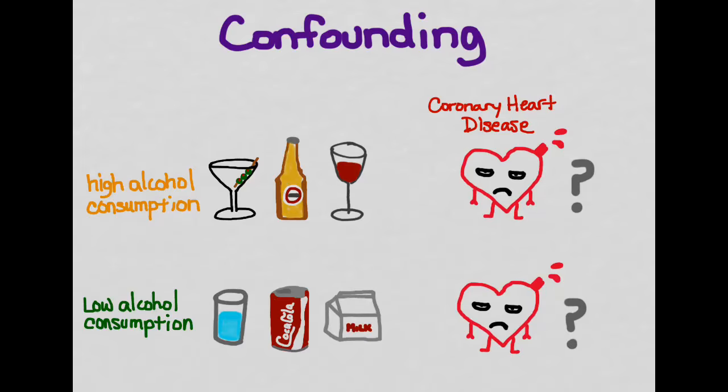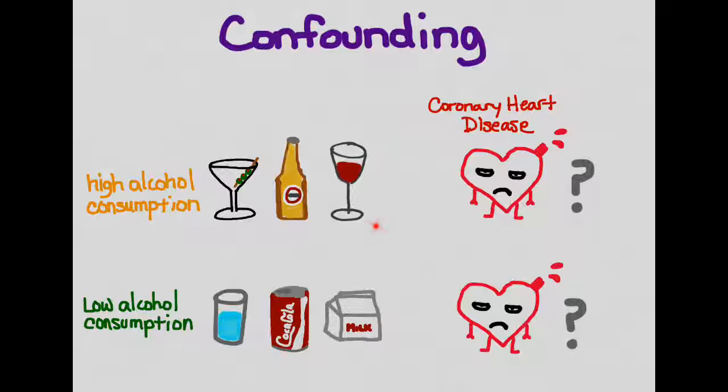Okay, so this video is about confounding. And what is confounding? The easiest way to explain it is to give you an example. So here we have a study, let's say it's a cohort study, where we are looking at the relationship between alcohol consumption and coronary heart disease. So we have two groups.